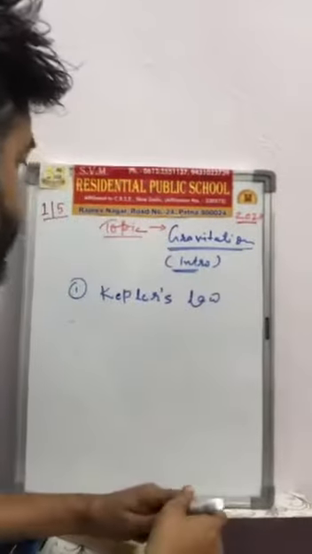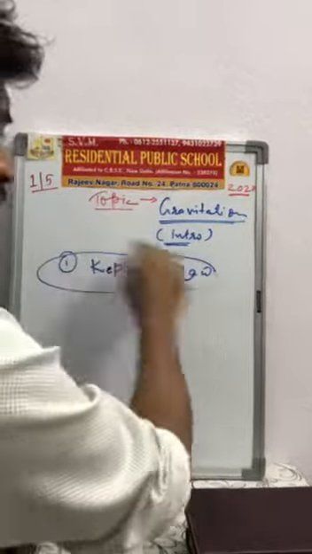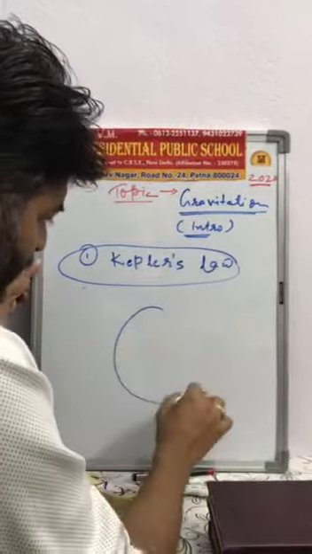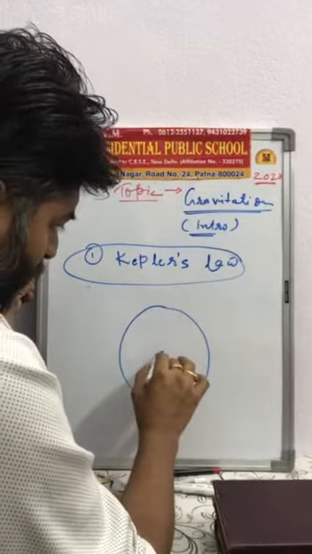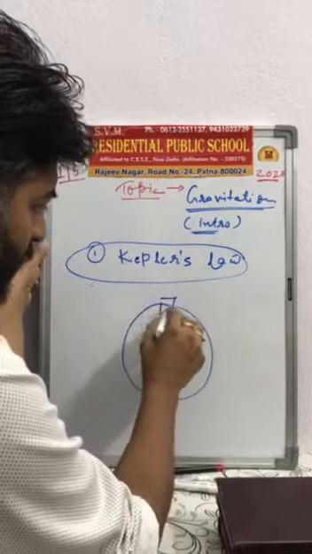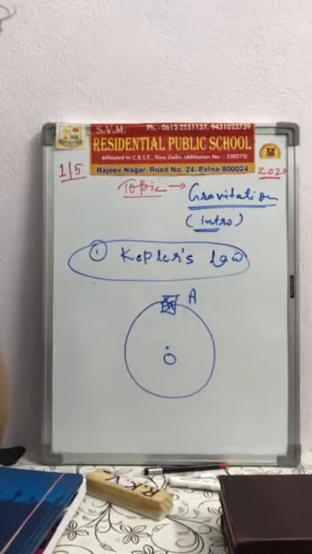In these chapters, firstly, we have to study about Kepler's law. But suppose we have a circular path of center O, and a body A moves along this circular path.